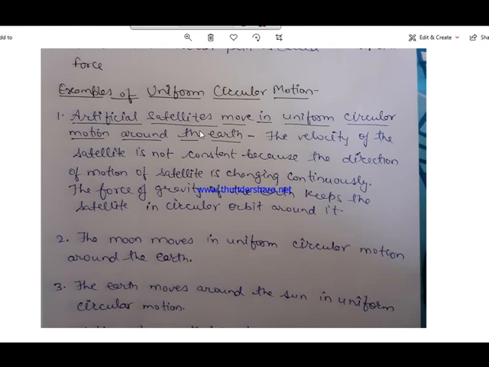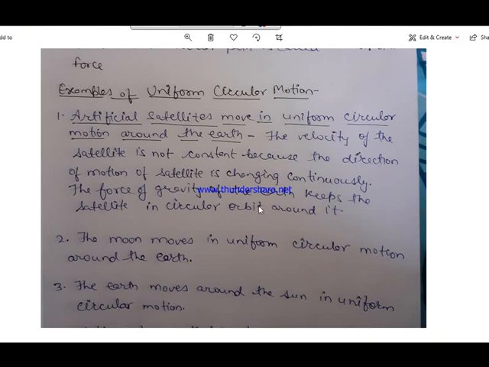Speed is the distance traveled divided by the time taken. But if the distance traveled is in a particular direction, then we call it velocity. Okay? So velocity is the distance traveled in a particular direction divided by the time, right? So the velocity of the satellite is not constant because its direction of motion is changing continuously, right? Speed is constant, but velocity is not constant.